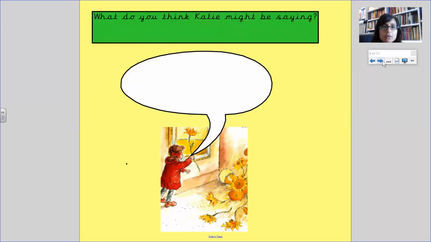Last one, here we go. What do you think Katie might be saying here? So you've got Katie, and she's holding a sunflower. And look, all the sunflowers have toppled over. What do you think you might say? Do you think she's saying, I'm hungry and I need some lunch? No, I don't think so. Do you think she's talking to her grandma? No, she's by herself. So what could it be?